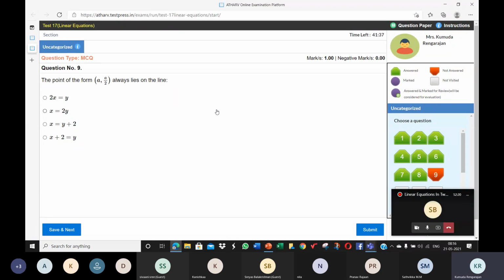Have a book with you, just write down. So the address is like 5 comma 10, wherein y is twice x. It's the other way. X should be twice y.